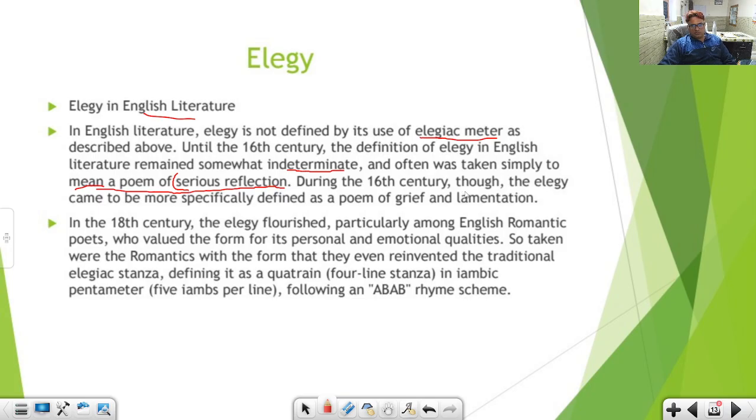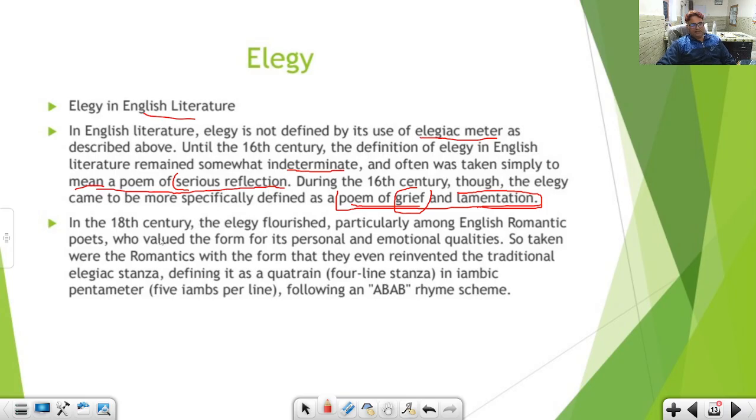During the 16th century, though, the elegy came to be more specifically defined as a poem of grief and lamentation. So now this is the definition which we follow even today. What is elegy all about? Elegy is all about the expression of grief, the expression of lamentation, and this expression is made by the poet who is writing this elegy. Okay, so this is all about the 16th century.